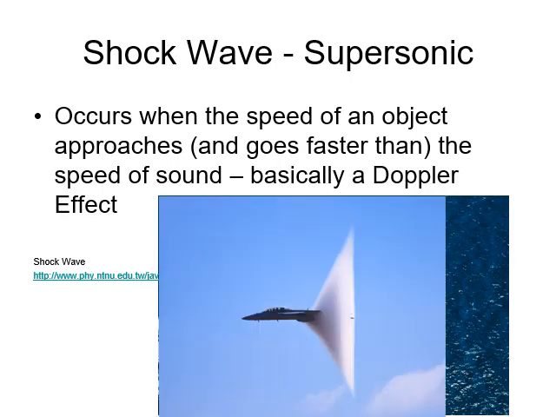Here's a picture of an airplane going faster than the speed of sound, and you can see again that V behind it. And the reason why you can actually see it is because this is compression, right? Because it's a longitudinal wave, what's happening is it's actually squeezing the water vapor in the air into a cloud, and so you can actually see it behind you. But when that large amount of compression hits your ear as the airplane goes by, that's what makes that loud boom sound as it passes by.